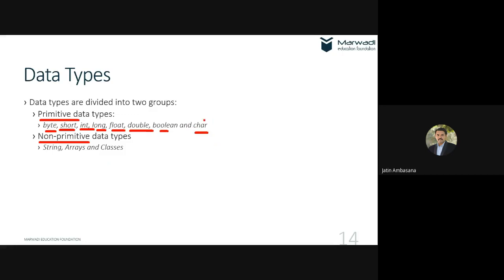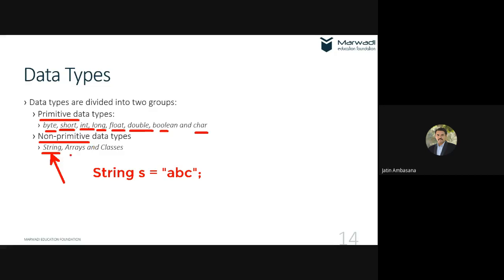What if you want multiple characters? Then you have string. In C we used to make character arrays, but here we don't need to. A special data type called string is available, which can create a string directly. You can simply say String s, that's a variable name, is equal to "abc". That's it, your string is created. And make sure this string is not equivalent to an array. A string is not similar to an array. In Java, strings and arrays are different. Understand? Okay.